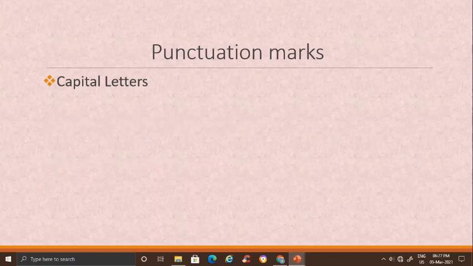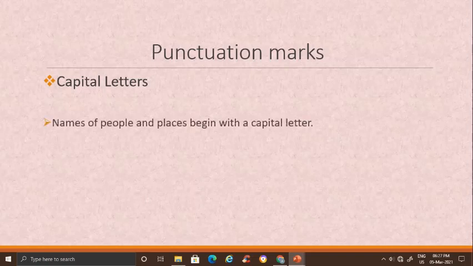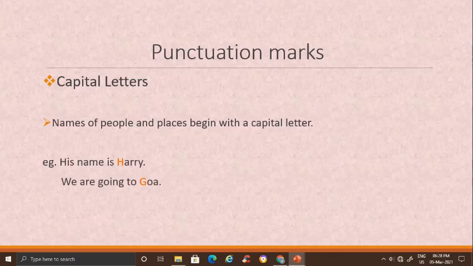Now let's see where else can we use capital letters. Names of people and places begin with a capital letter. His name is Harry. Harry is the name of a person, so H in Harry will be capital. We are going to Goa. Goa is the name of a place, so G in Goa will be capital.